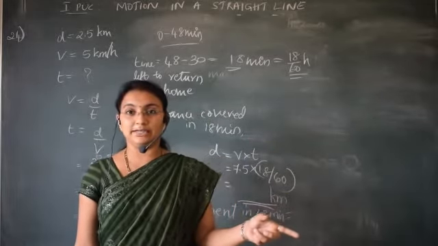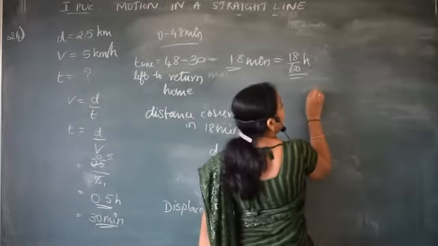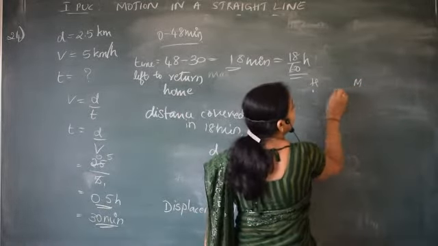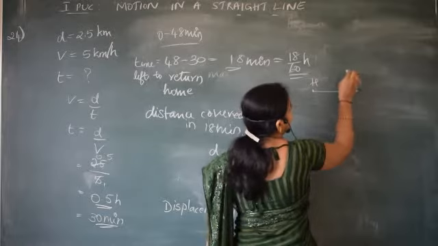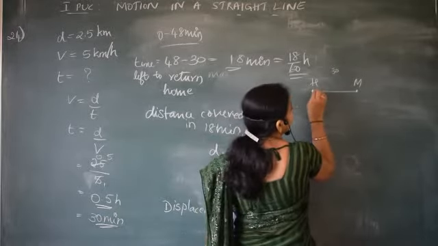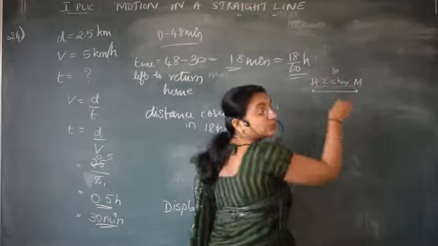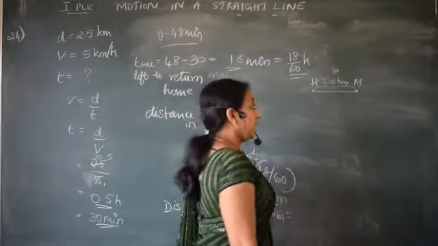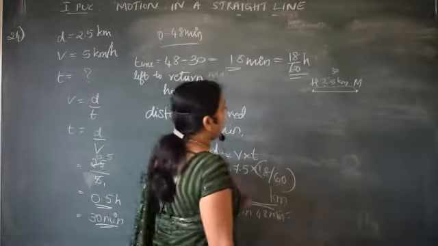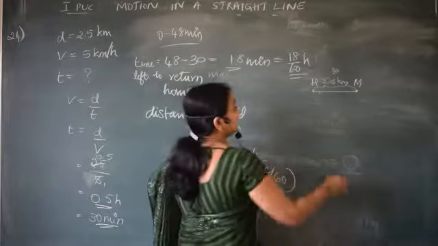It has taken 30 minutes. What is the distance? 2.5 kilometer he has walked. Correct? Again he will take 18 more minutes to come back with some speed and reach some point.